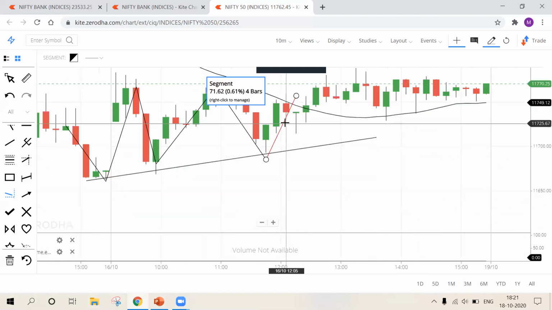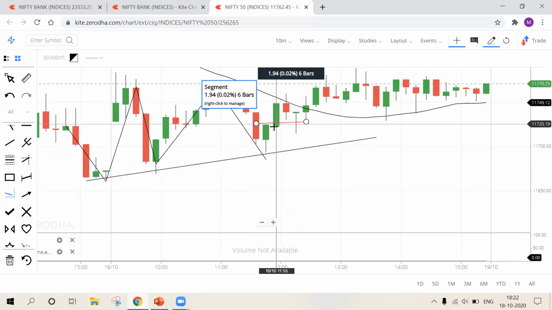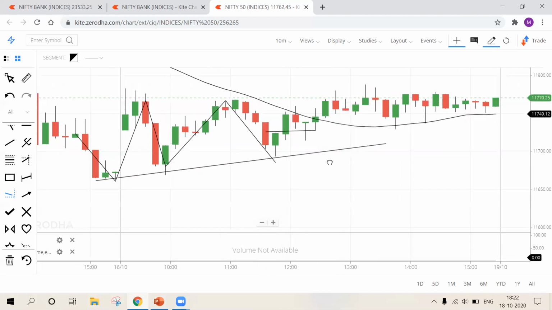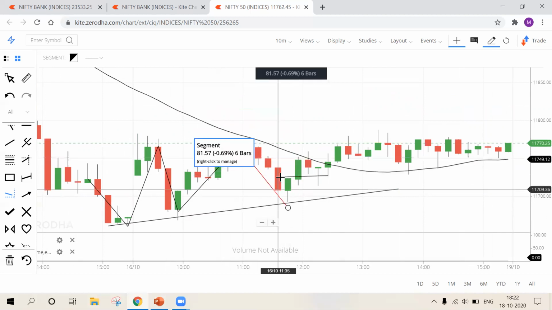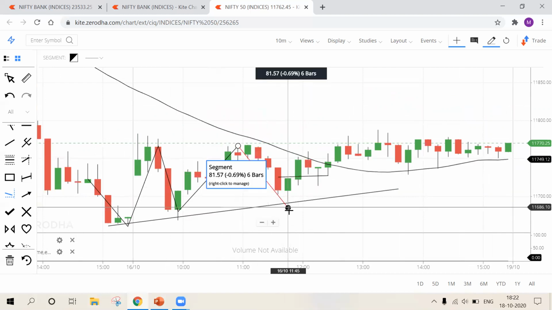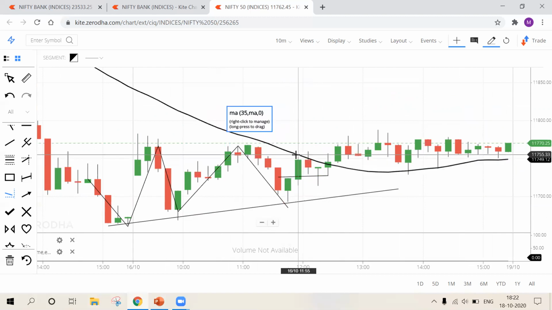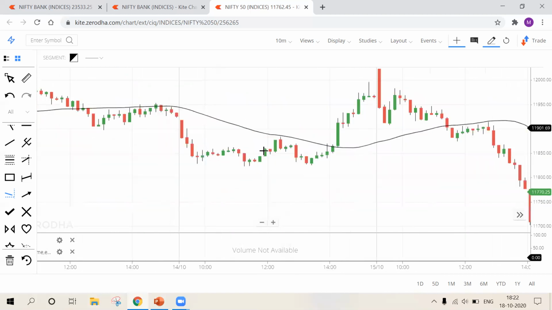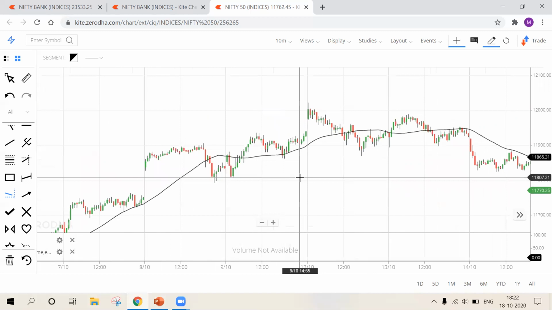Okay. But at this reaction, this is higher high formation, but you should not be entering there because here you are not getting confirmation from 35 moving average. The 35 moving average is asking you to go short, but we are having higher high formation and rejection towards upward. So our 35 moving average confirmation is not meeting. So we should not trade there. Okay, so let's consider some other examples.